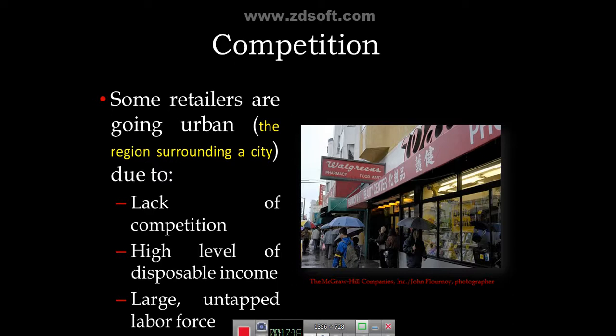Provided all these conditions are fulfilled, some retailers prefer to go urban, means start their store in the area surrounding a city. But as I mentioned, it is possible only in metros where the population is very high. It is not possible in small towns.